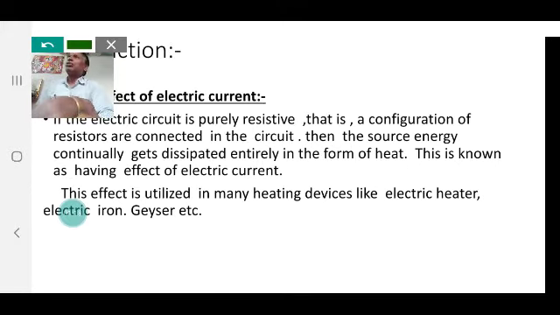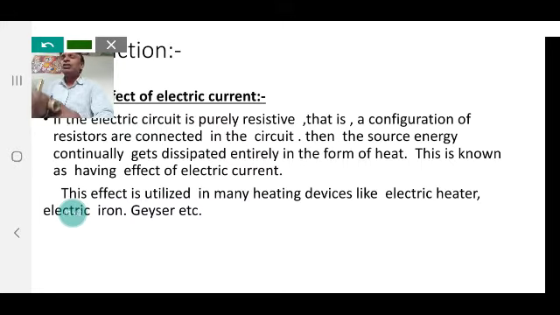But heat production is not desirable in a moving fan. A small fraction of electric energy is converted into heat apart from the energy consumed for moving the fan.